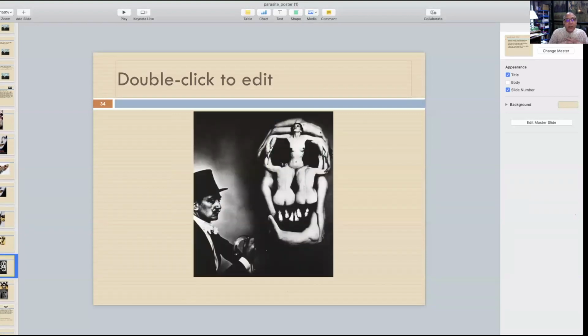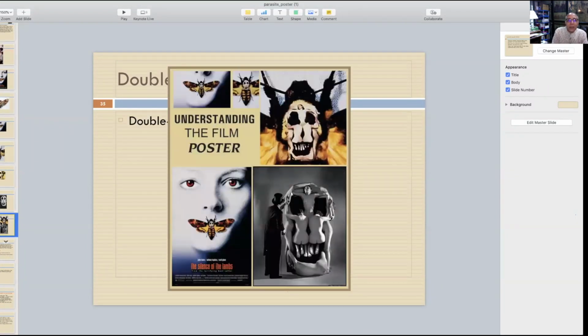Now look at this photograph. It is the same photograph of these nude women forming a structure which becomes a skull. And the guy on the right side is Salvador Dali, one of the founders of the surrealist movement in Europe. So there is a history behind this particular image, and I will get into that history also. So first, these are the images you need to remember to understand this particular poster.